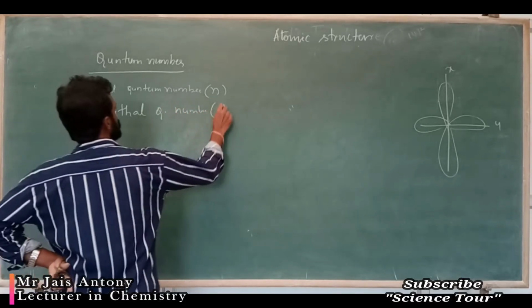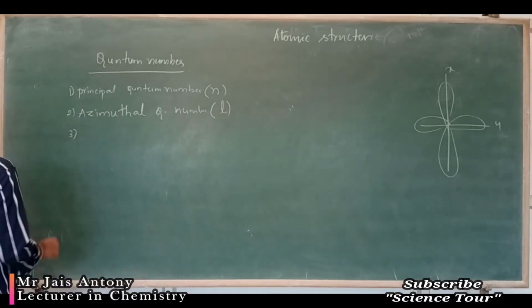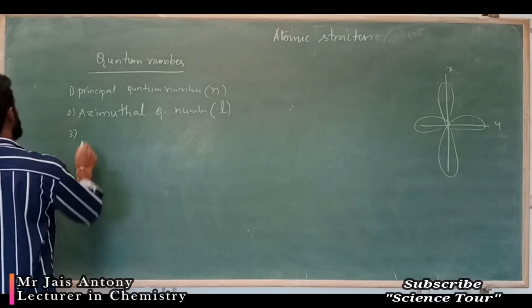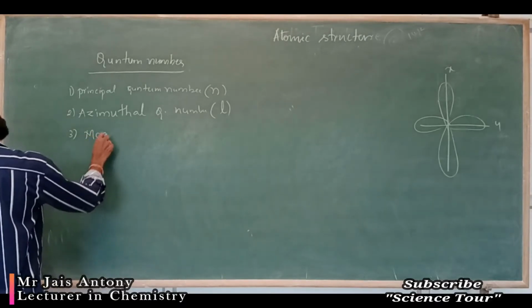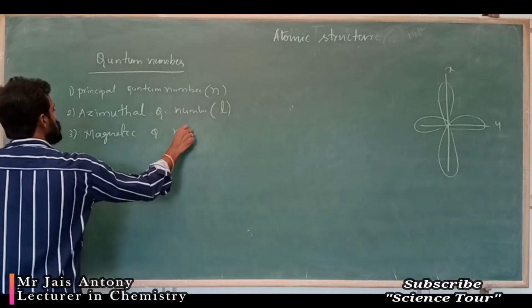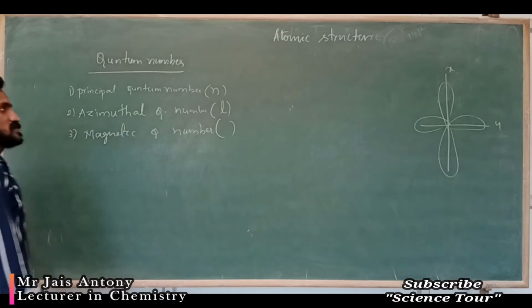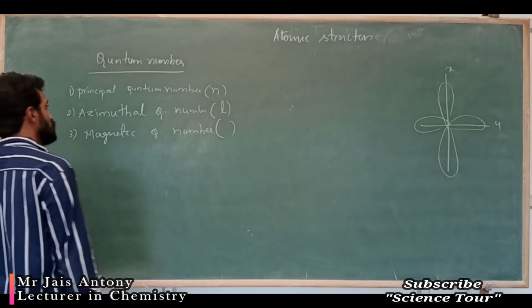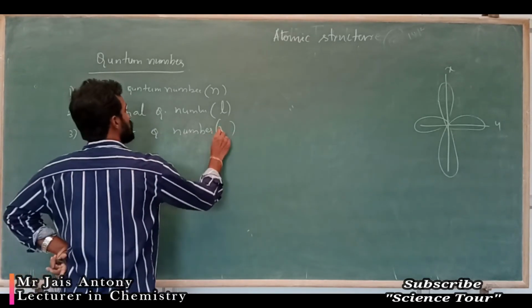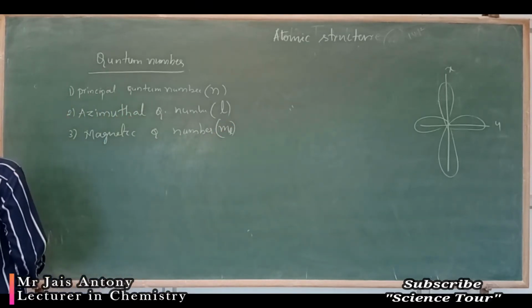It is represented by L. Third is the azimuthal quantum number, magnetic quantum number, ML.